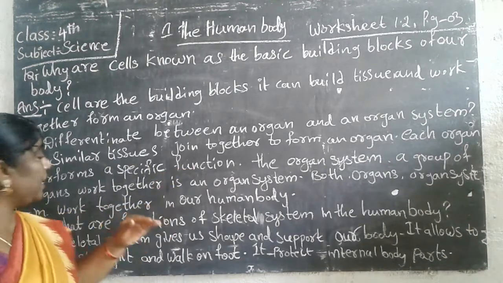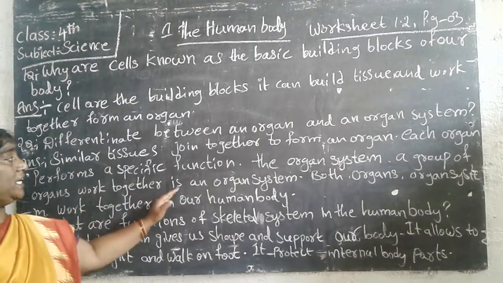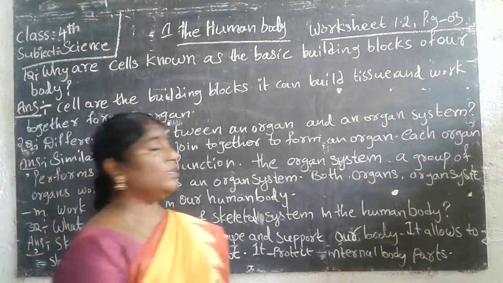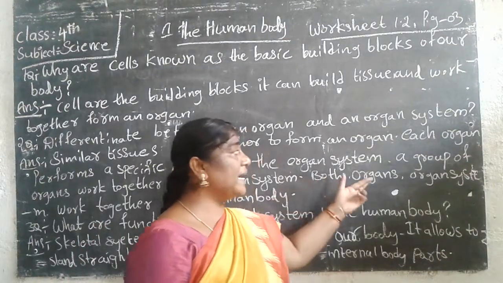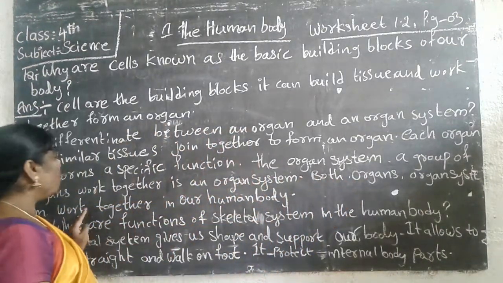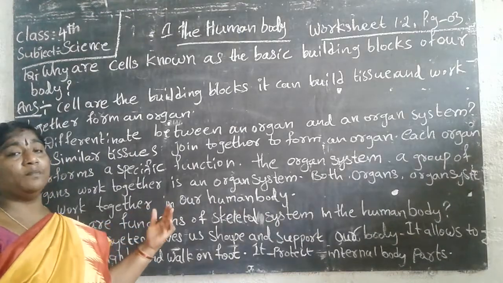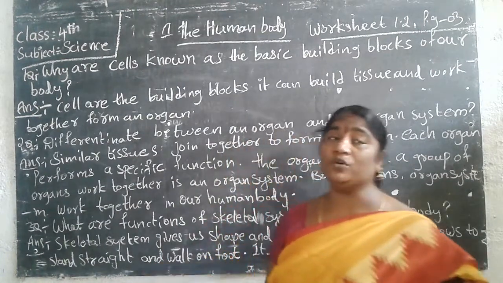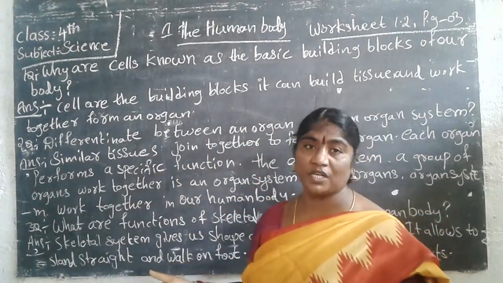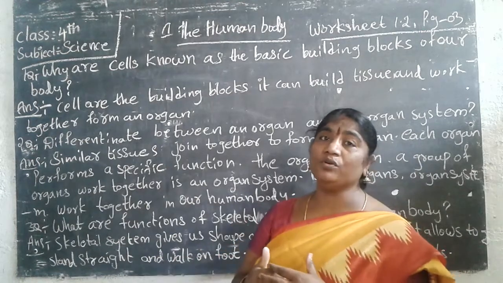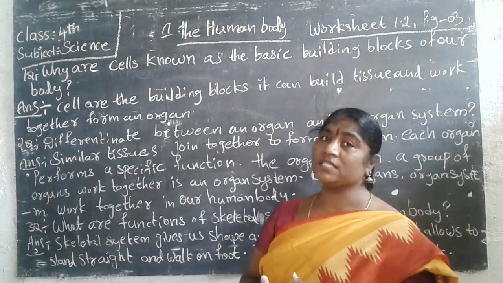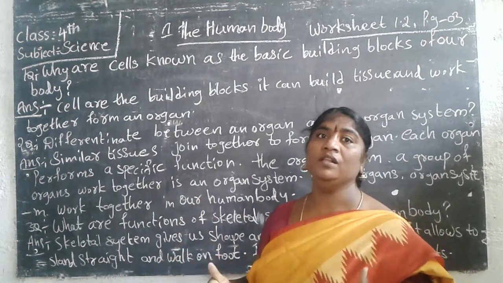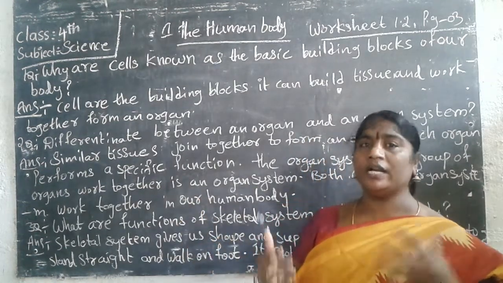The organ system is a group of organs working together. The group of organs working together is called an organ system. Both organs and organ systems work together in our human body. Yes, this is the difference between an organ and an organ system. Organs do their own specific function, and all organs collectively do the total work in a proper way, so that the human body is in a healthy condition.